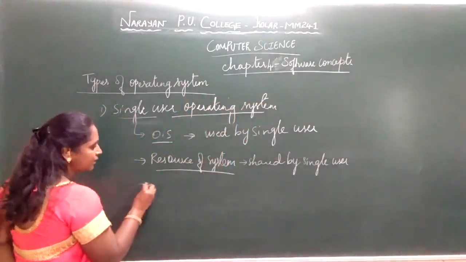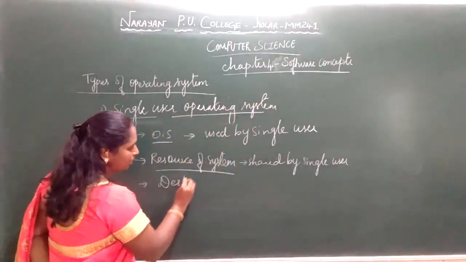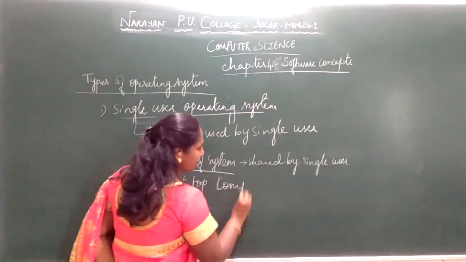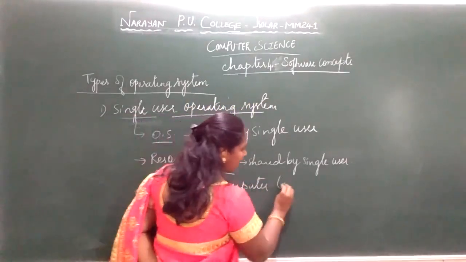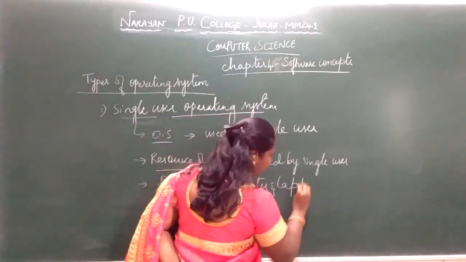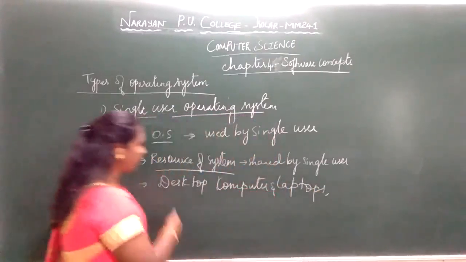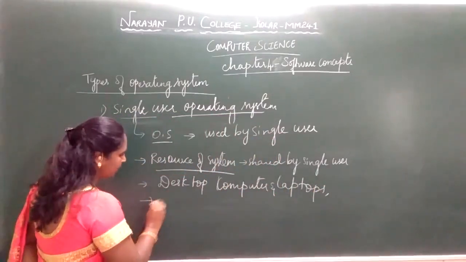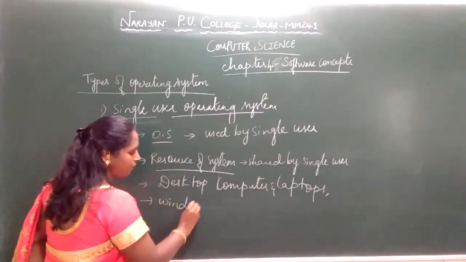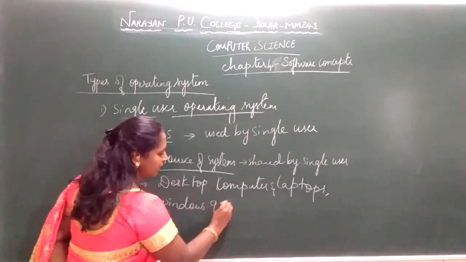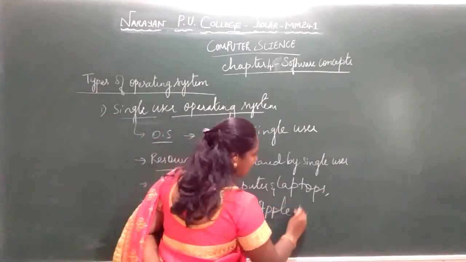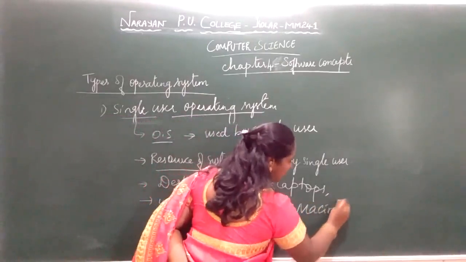It is mainly used in personal desktop computers or laptops. Examples of this operating system are Windows 95, 98 and Apple Macintosh, which are examples of the single user operating system.